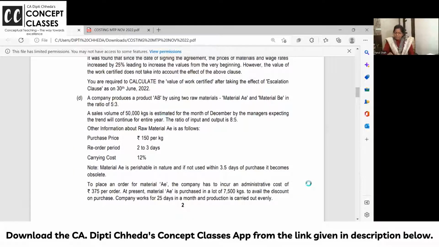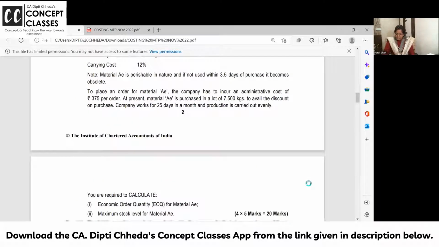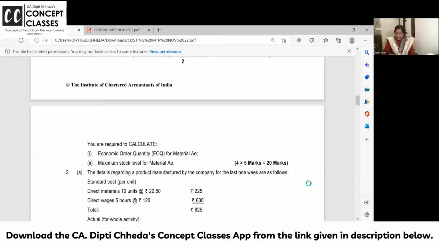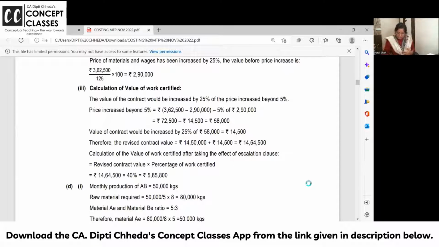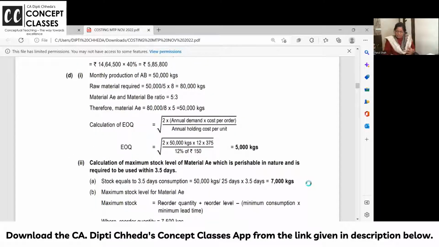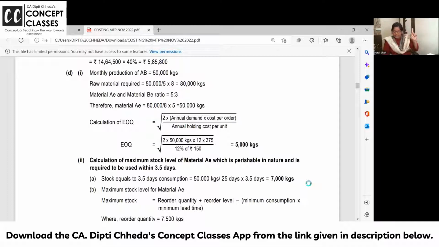A and B2 material are there. Total how much raw material are you using? 80,000 kg. So A will be used in which ratio? 5/8, right? So for that you have to calculate EOQ and also the maximum stock level. Now formulas, we know, are very easy. 50,000 is your output, 80,000 is raw material. In that A is 5/8, 50,000.